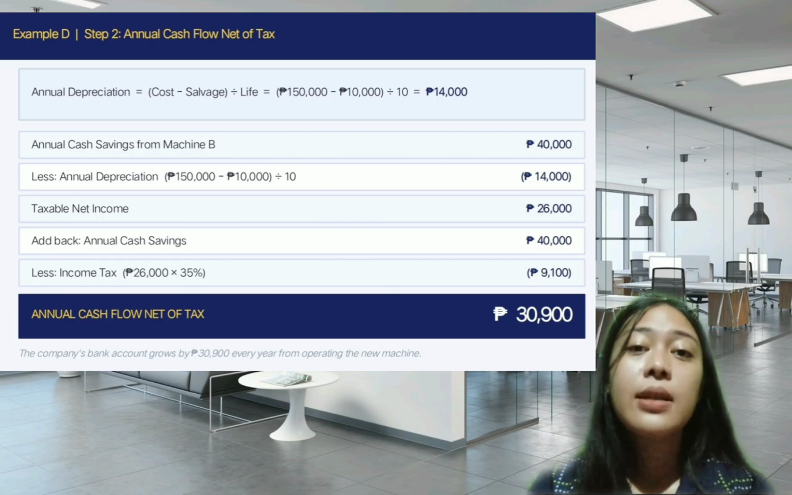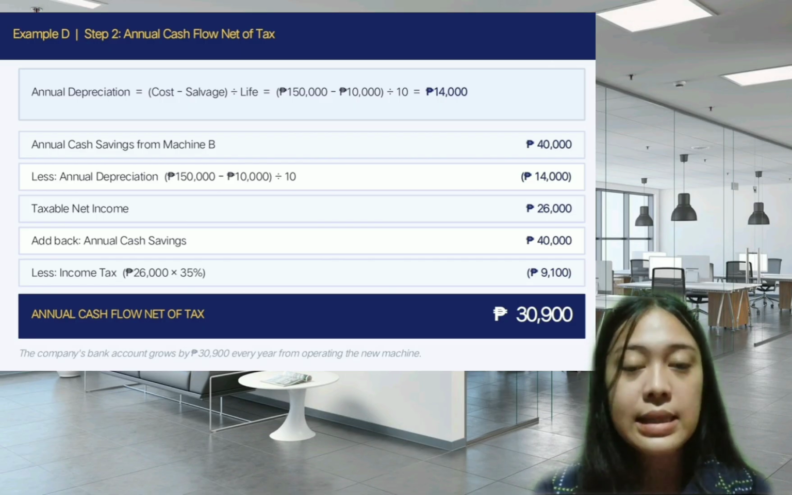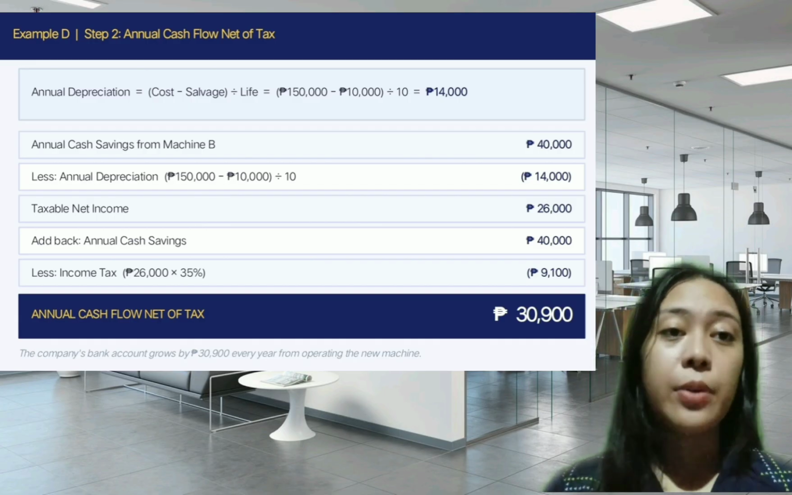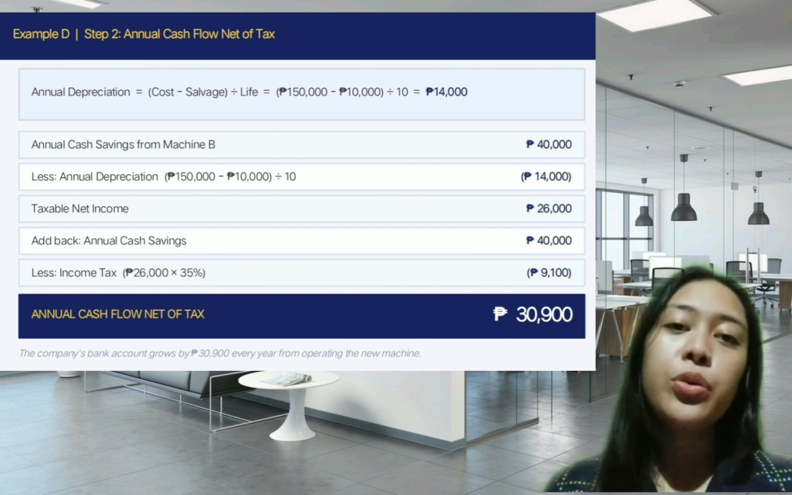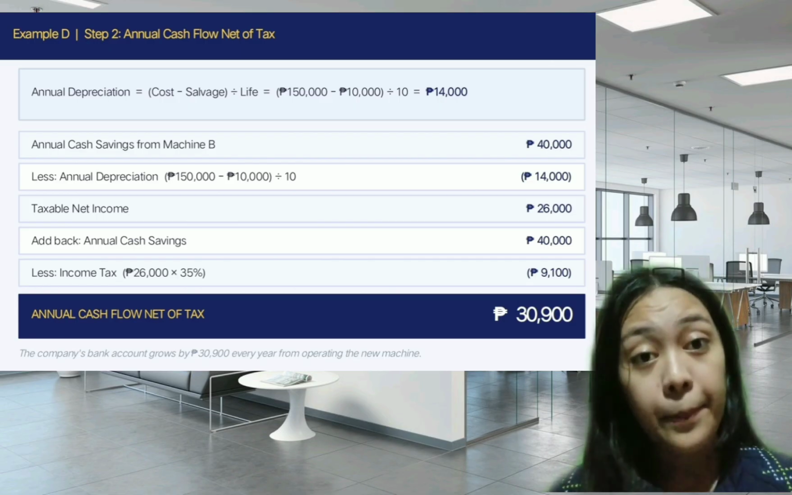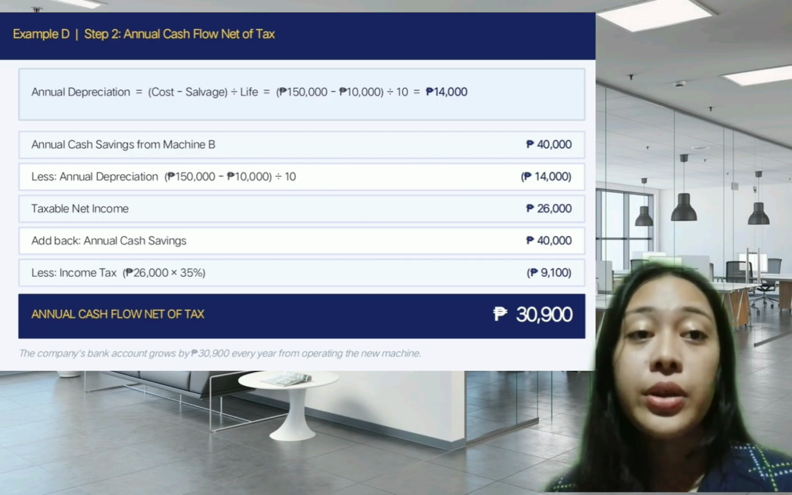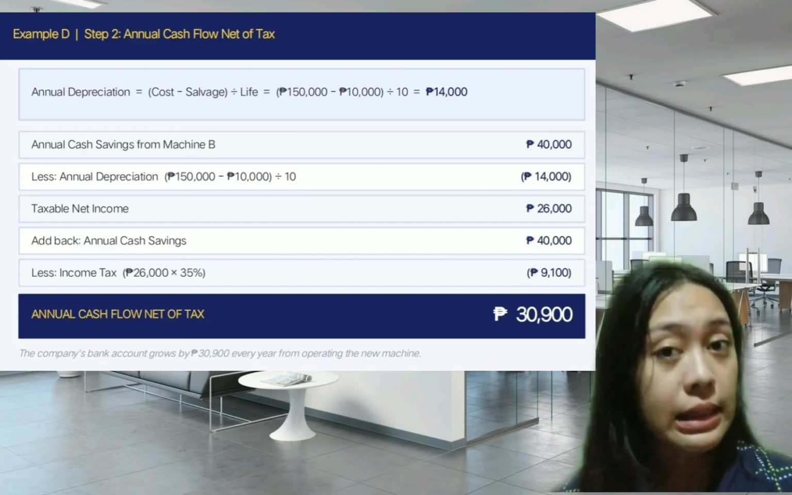Alright, for the next step or the step 2, we compute the annual cash flow net of tax. What are we computing here? So this is how much actual cash the company receives each year after paying income tax. Even though the machine saves 40,000 a year, the company still needs to pay tax on the taxable income. So in Bisaya pa guys, ang annual cash flow net of tax kay ang tinuod na cash nga madawat sa company matag tuig human na mabayaran ng income tax.